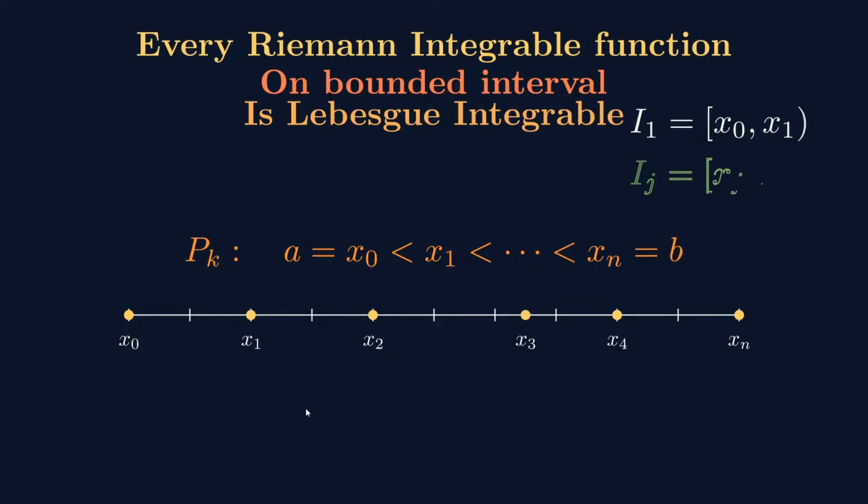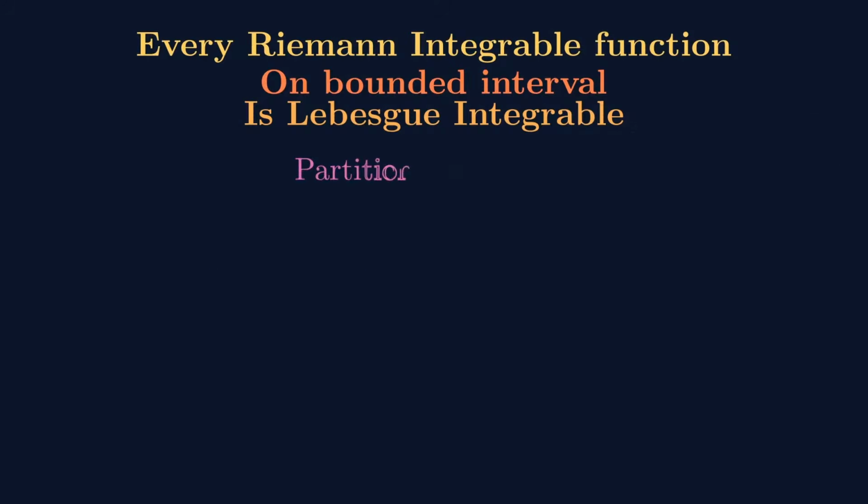The basic interval I1 is the interval starting from x0 and ending at x1, closed on the left, open on the right. So then we define capital Ij's, [xj minus 1, xj), that is closed on the left, open on the right. The last interval In is defined [xn minus 1, b], this is a closed interval.